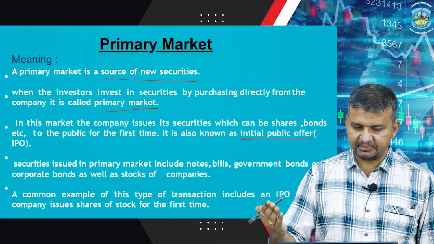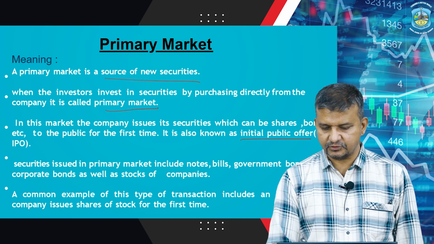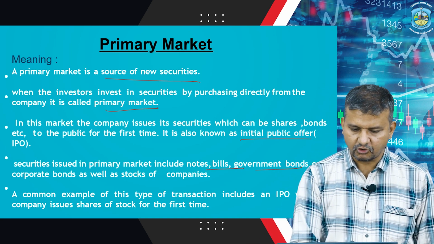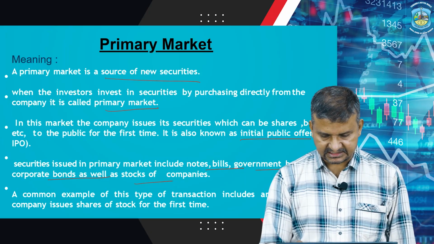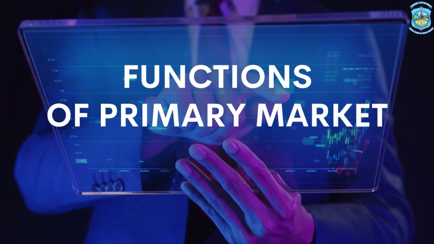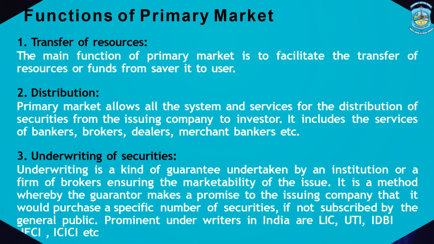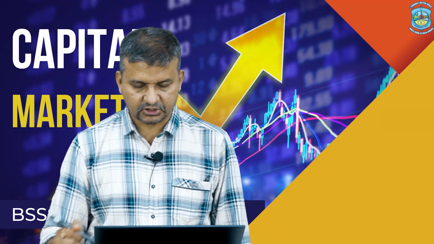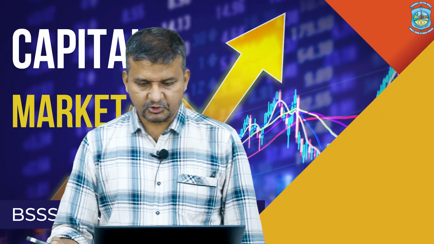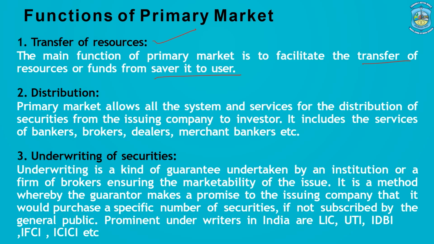Now, securities which can be issued in the primary market consist of notes, bills, government bonds, corporate bonds as well as stock of companies. When we talk about the functions of the primary market, the first one is transfer of resources. The main function of the primary market is to facilitate the transfer of funds from savers to users. That is the basic function of a primary market. Then we have distribution. The primary market provides all the systems and services for the distribution of the securities from the issuing company to the investors.